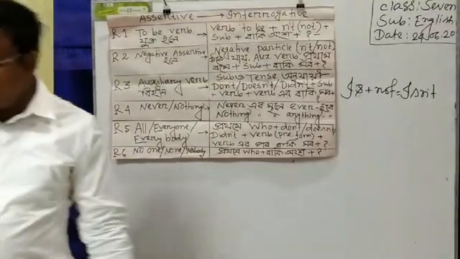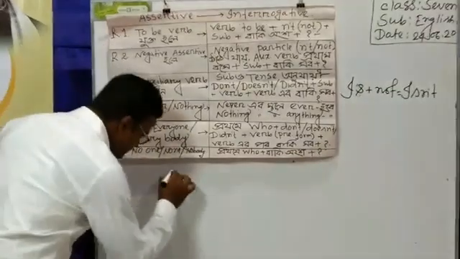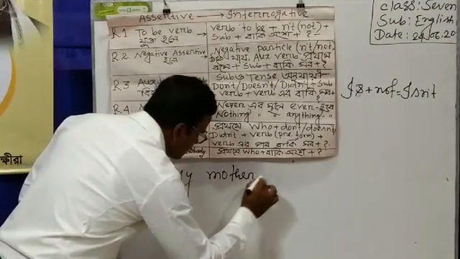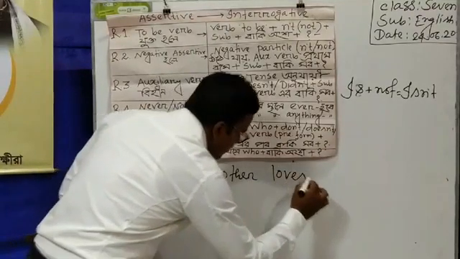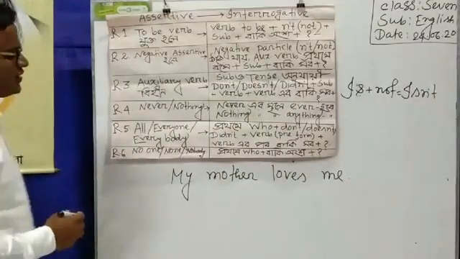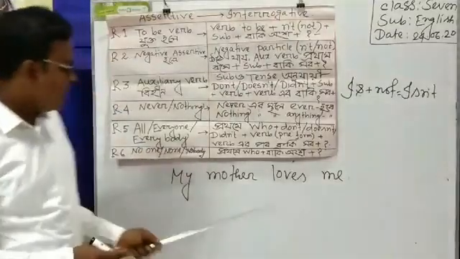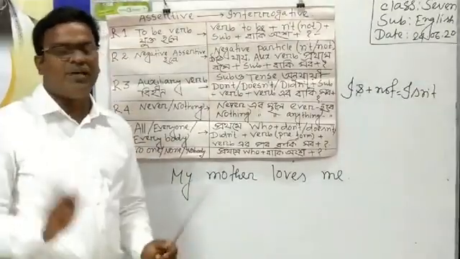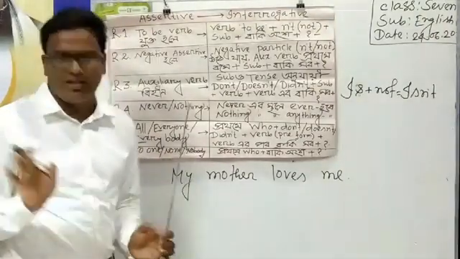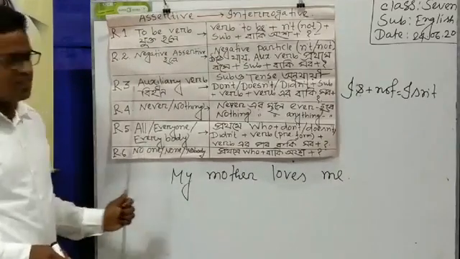Now I am writing a sentence like this: my mother loves me. In this sentence there is no auxiliary verb. Here I have written a main verb, and the main verb is loves. Student, can you understand it? There is no auxiliary verb.